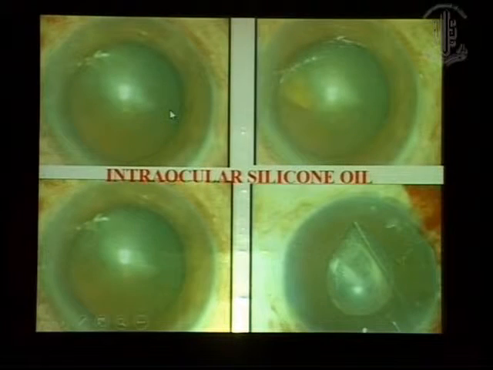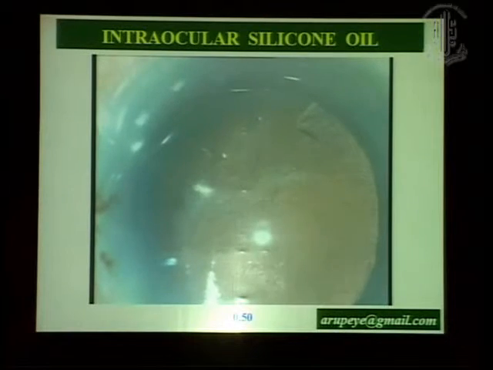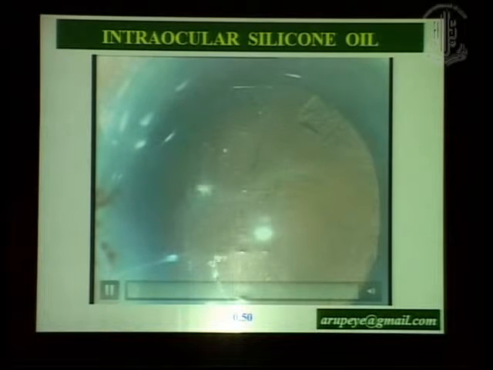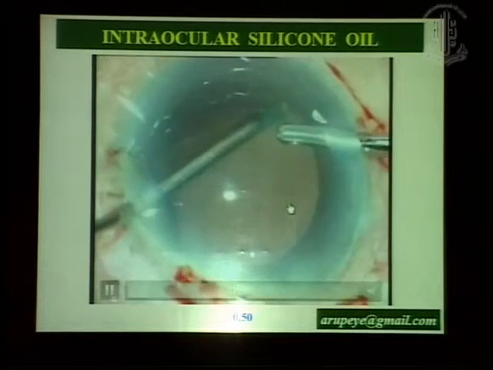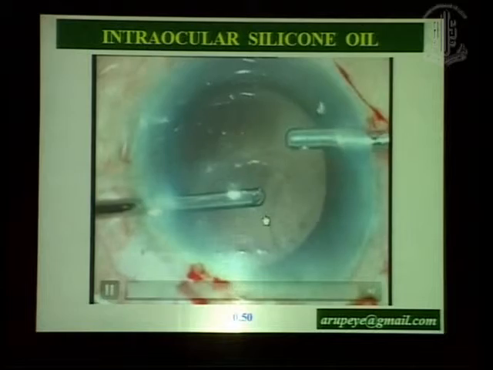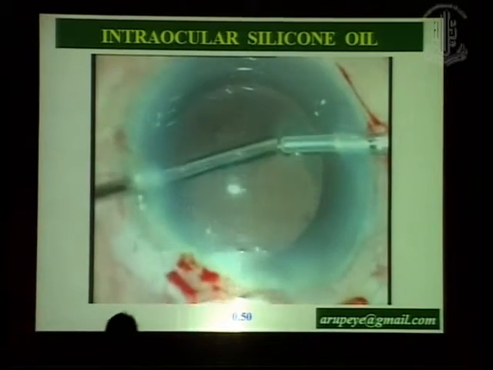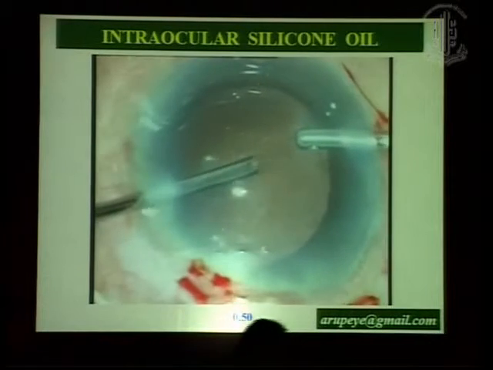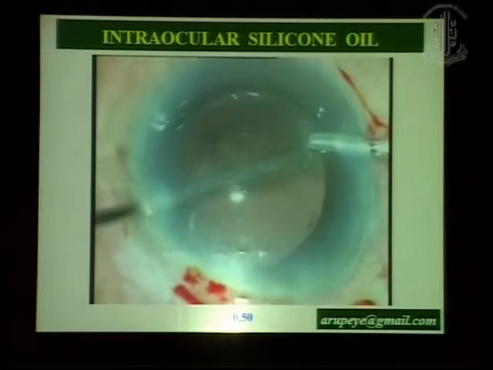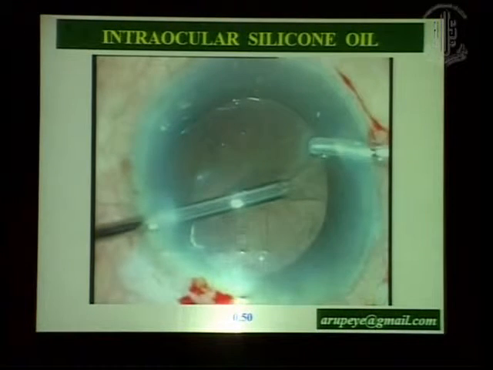Another thing that is unique to many of these eyes is the presence of silicon oil in the posterior segment and sometimes in the anterior segment, and many a time there will be emulsified bubbles. You will get some bizarre reflexes. For example, when I did the cataract surgery, I realized that I did not know whether I was dealing with a big PC dent. It was basically an annular fibrosis with bizarre reflexes because of the silicon oil. So funny things may happen intraoperatively, and one has to be careful and alert to that.